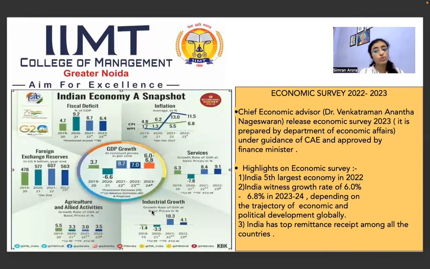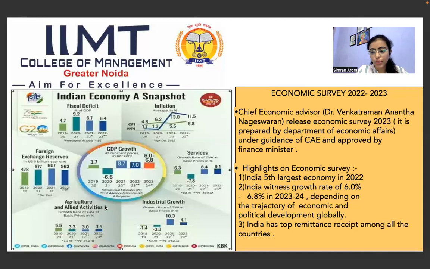And industrial growth is also very important for our developing country to become a developed country. In 2021, it was 10.3, and now it is expected to come back again. Yes, it reduced due to the Ukraine war. So it got to 4.1%, but now according to the budget, the government is investing a lot in capex. So we will see a rise in that also. So now I hope the economic survey is clear to you.